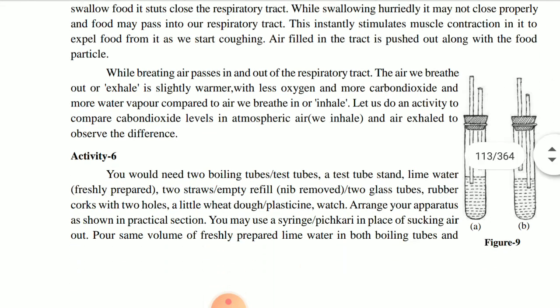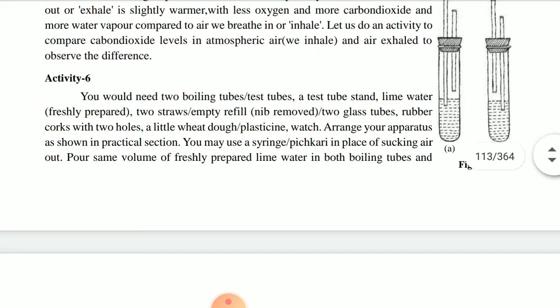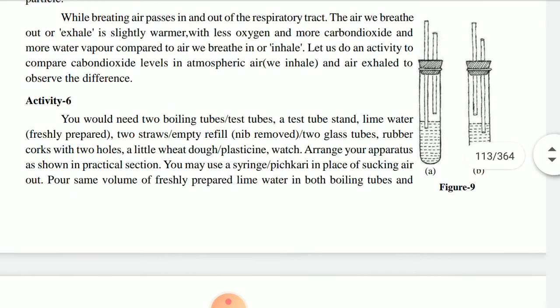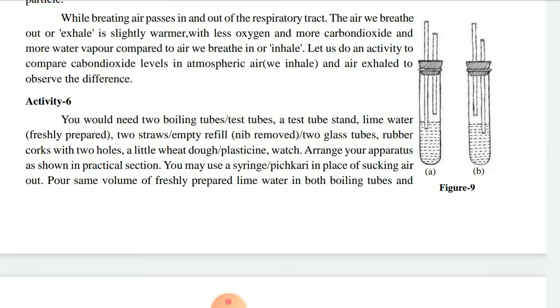Okay children. When an activity is given, this is in your practical also. Here what you have to do, you have to take one test tube. Within the test tube you have to take dough, that is the wheat. You have to make one solution of wheat and water. After making the solution, you have to fix a straw in a fixed manner, and from one side we will provide the oxygen, that is we will blow, and another side we will